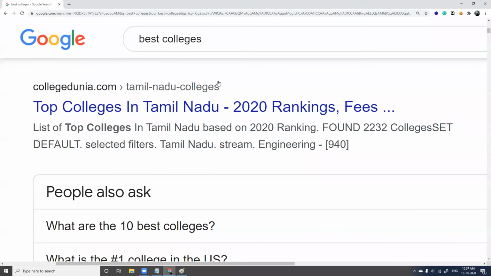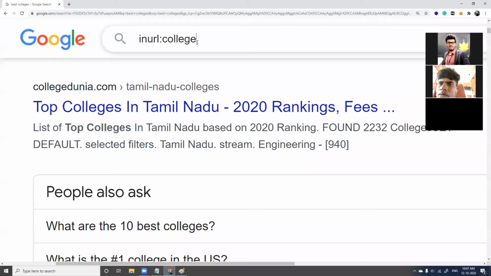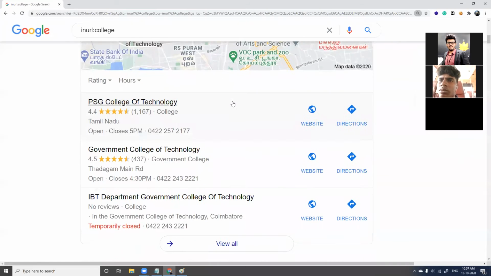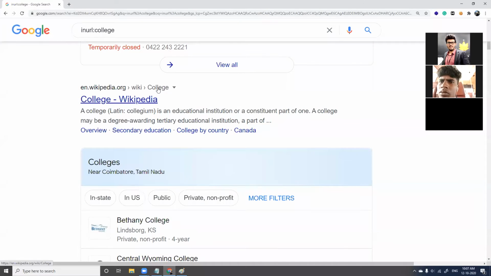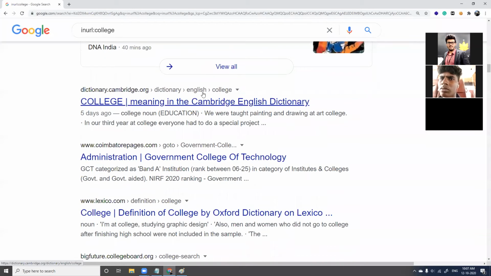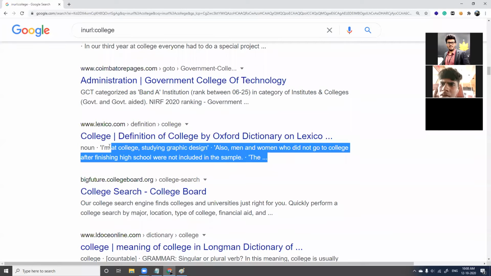Now, let me give you a small example of this. I'll say in URL college, right? In URL college, enter. So what result do you get? You'll get college in the URL, all keywords which will be present in the URL. In case I give in title, probably I'll be getting all the results which have college in the title. In text, these 2 lines and the entire part of the website inside that will be in text, right?